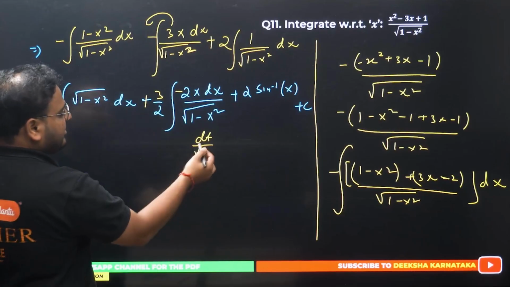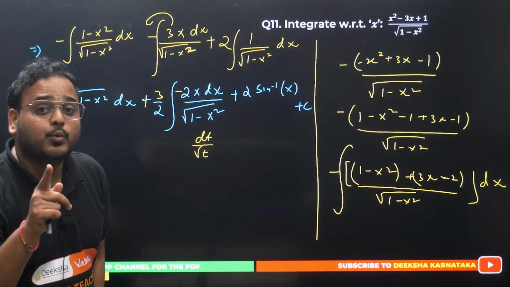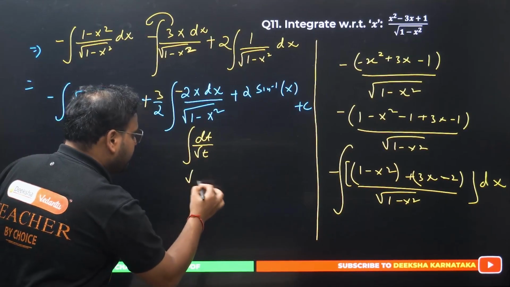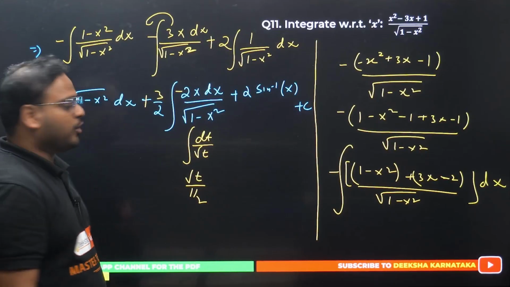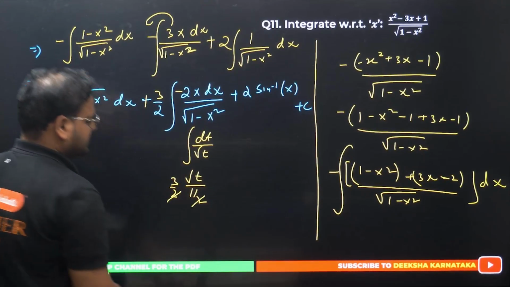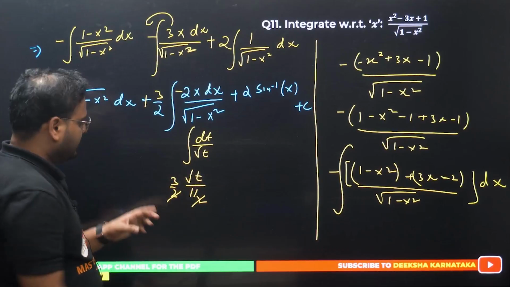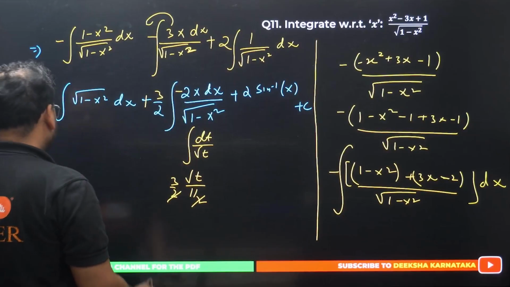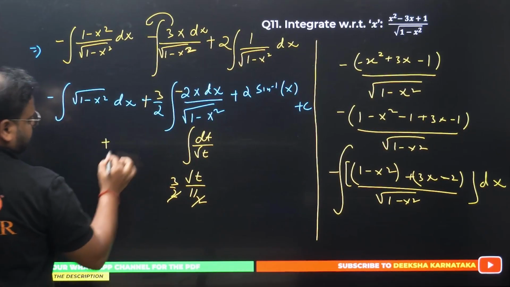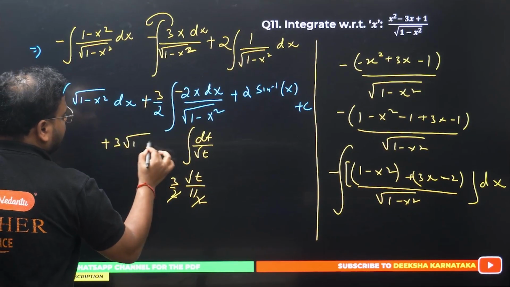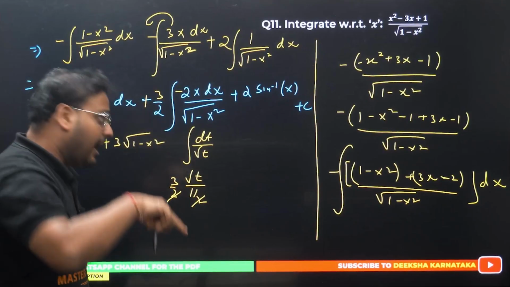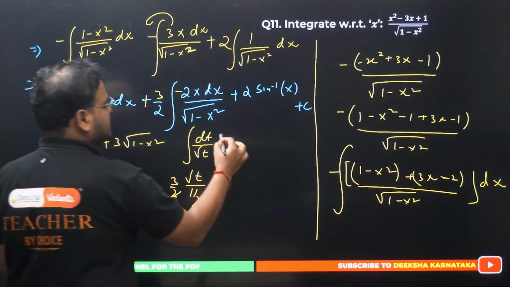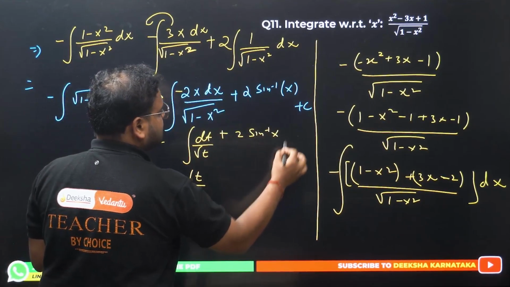Okay, so what do I get for the integration of this? It will become root t by 1 by 2. If you integrate this part, what do you get? You get root t by 1 by 2. Correct or not? And what do you have over here? 3 by 2. 2 and 2 cancel. So what is this going to become? 3 root t. If you integrate this, it'll become 3 root t. What is root t? 1 minus x square. So this whole thing will become plus 3 root 1 minus x square after the integration. Not before, after the integration. This is the answer, 3 root 1 minus x square. And of course, this is as it is: 2 sine inverse of x plus c.